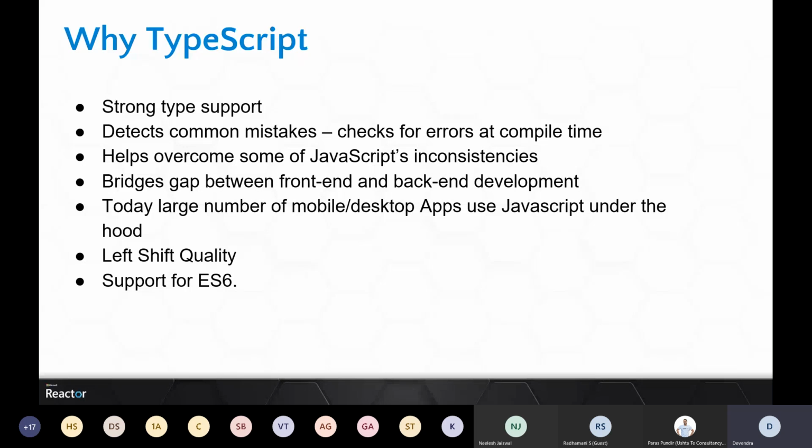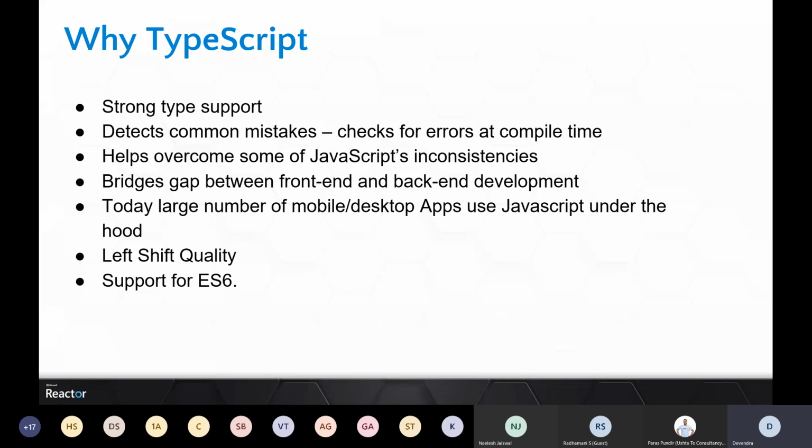If you find the same issue early in the cycle, in your QA environment or in the development environment, then the cost involved will be very less. As per some analysis, if you find an issue on a dev machine instead of on a production machine, you will save a significant percentage of cost. So that's why we call it left shift quality.